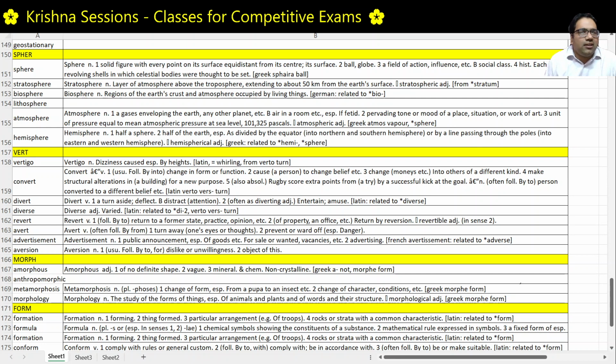We turn something altogether from one form to another. Convert the billing, convert the data, convert it into a warehouse, convert it into a nursing home, heat converted to electricity, all of this. Con plus vert. Con is together and vert is to turn. That is convert. Next, divert.